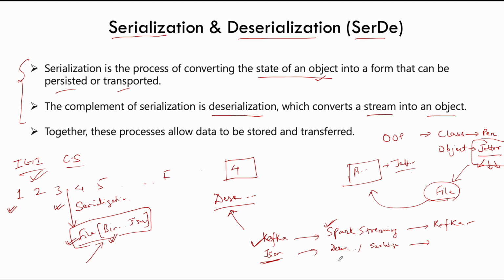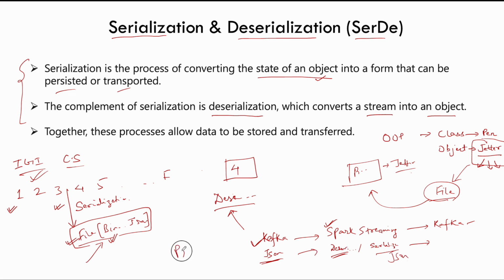On the Spark side we need to deserialize the data. So we need to understand that this is a JSON format. So we'll have to provide the schema to interpret this JSON format. After deserializing it, we can do some transformation and again we will serialize this data and send it to the Kafka topic in the JSON format. What we are doing is deserialization and serialization both.